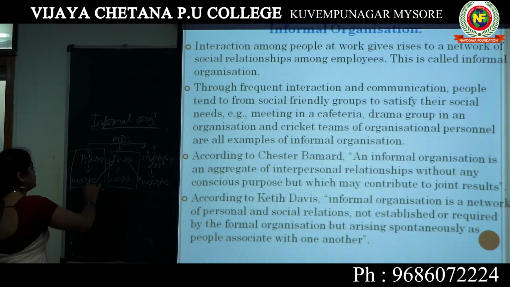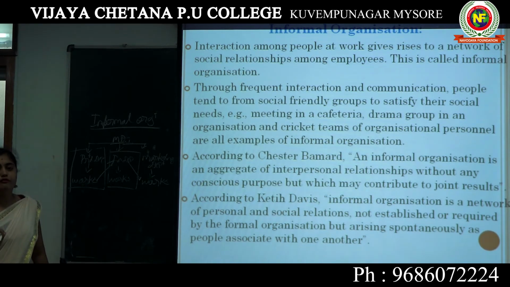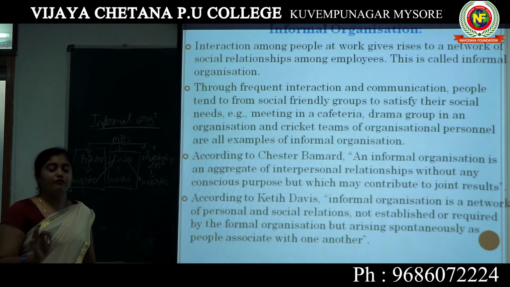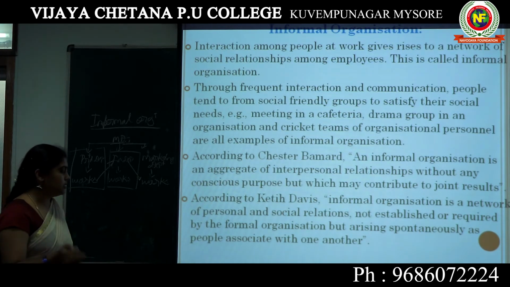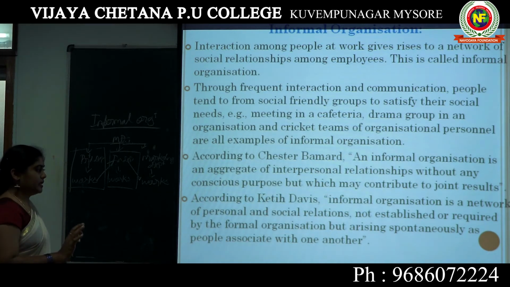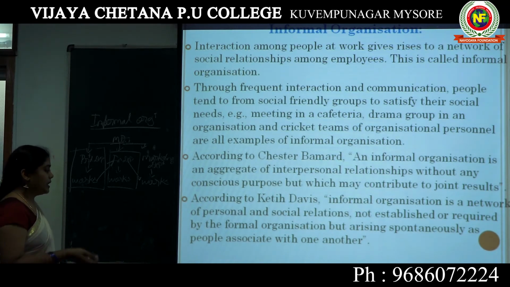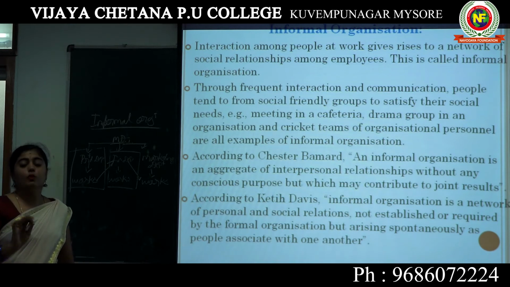To communicate with one another, there is no need of a formal organization or formal structure. It is not needed to make a communication in the organization, but it arises spontaneously, so that people are associated with one another.